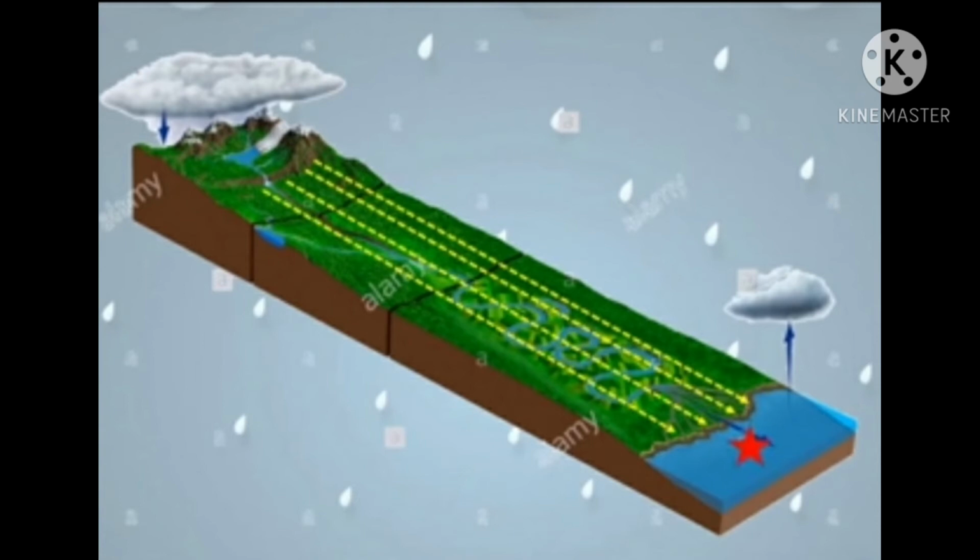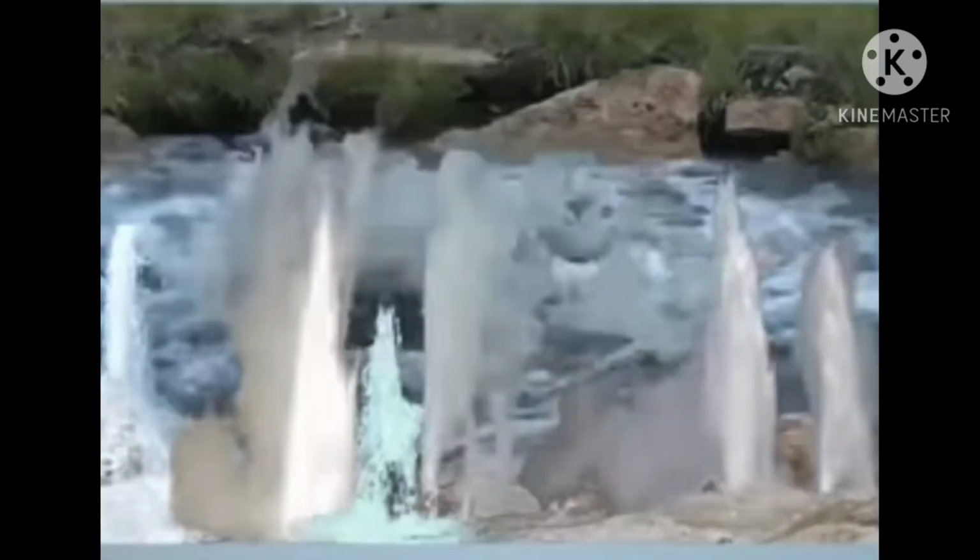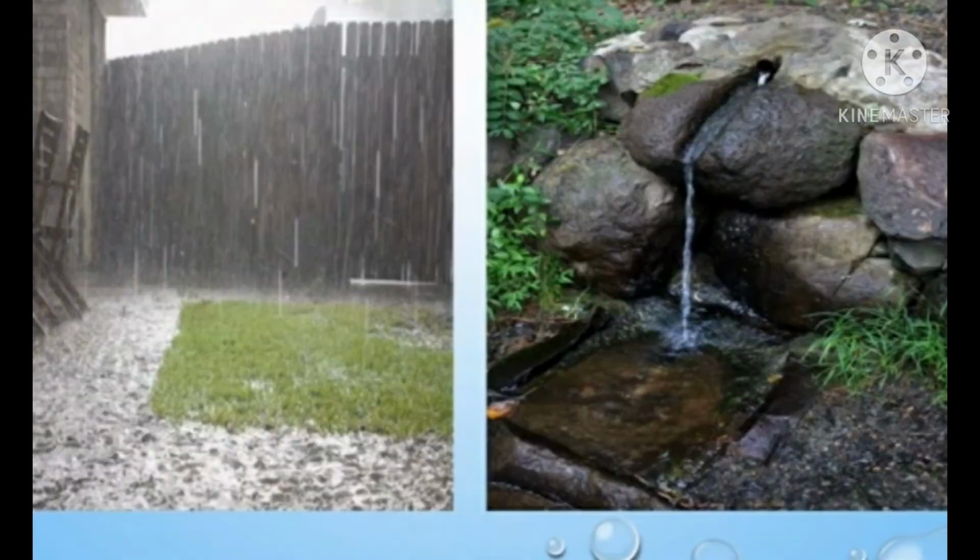Now see the picture. Through the cracks, how does the water come out? When the soil cracks, the water comes out from those cracks. Now see the picture. Here is a rock, so the water flows through the rock. It means springs come out through the rocks.